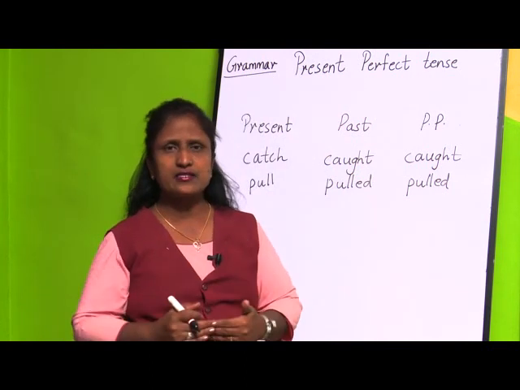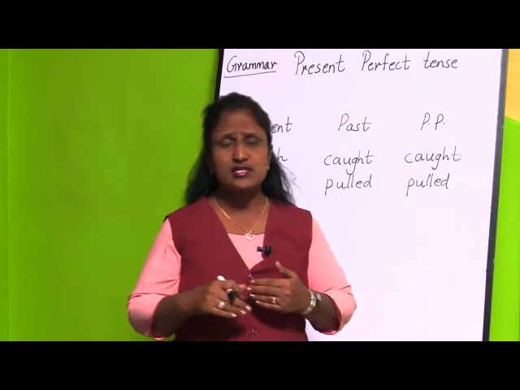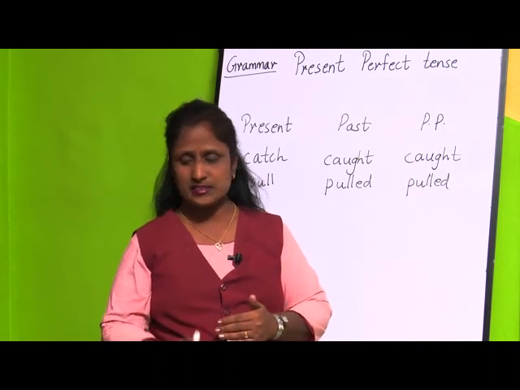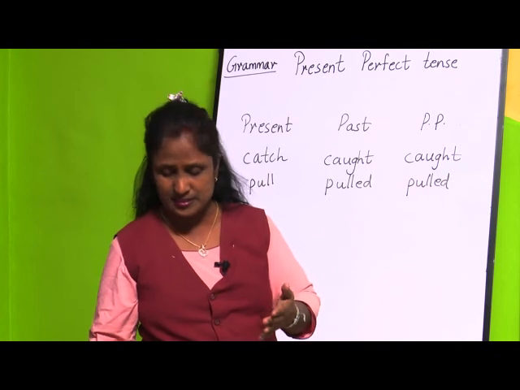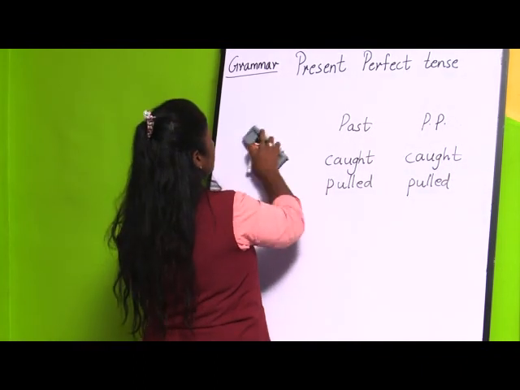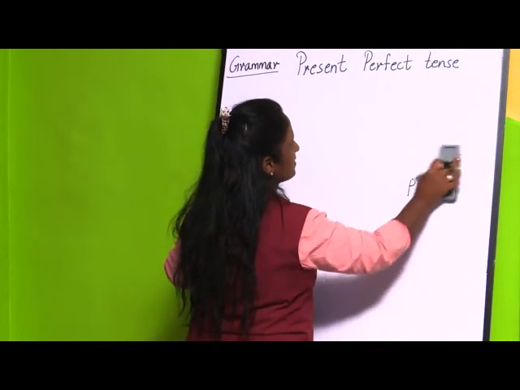There are some cases, or we can say some rules, and according to those cases we are going to learn how to form the past and past participle forms. So first, I told you up till now what the present perfect tense is.